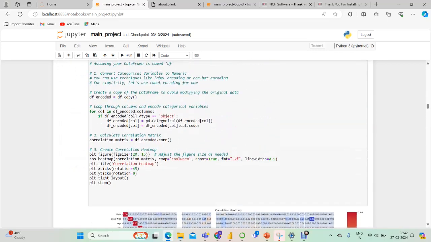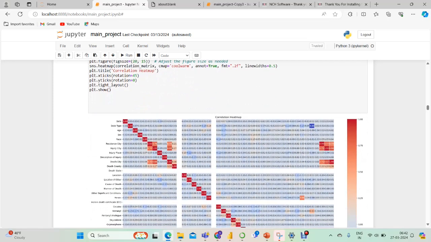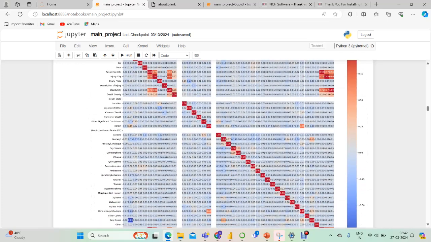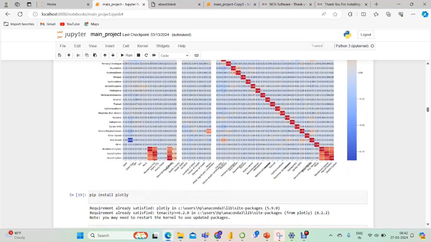We use this code for creating the correlation matrix. We encoded our correlation heat map code. We plot with x ticks, y ticks, etc. With rotation, we give the rotation value also. And from that we created this correlation heat map of the overall data set.